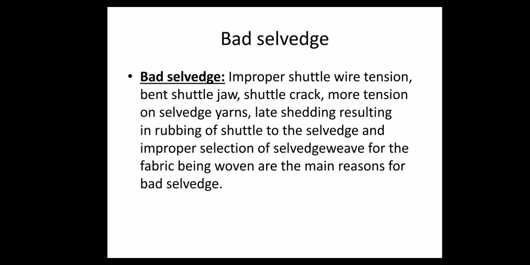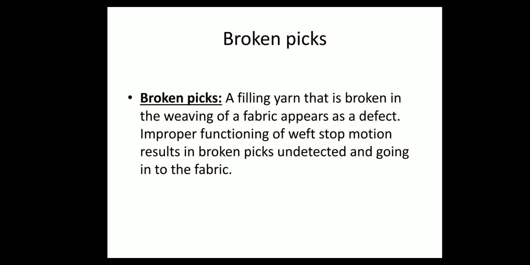Bad selvage. Improper shuttle wire tension, bent shuttle jaw, shuttle crack, more tension on selvage yarns, late shedding resulting in rubbing of shuttle to the selvage, and improper selection of selvage weave for the fabric being woven are the main reasons for that.